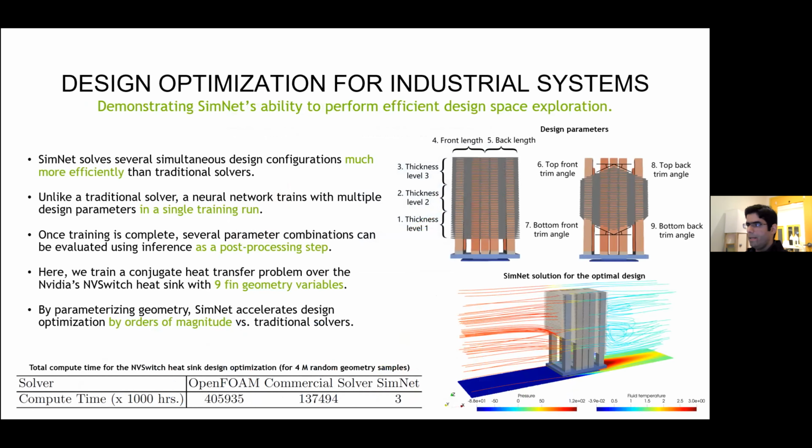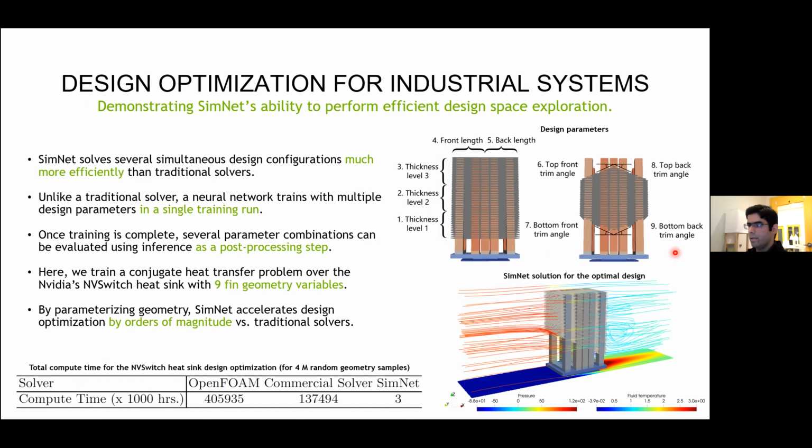The final example is a design optimization example for industrial systems. In this example, we show that SimNet can solve several simultaneous design configurations in a multi-physics design space exploration problem much more efficiently than traditional solvers. This is possible because, unlike a traditional solver, a neural network solver trains with multiple design parameters in a single training run.